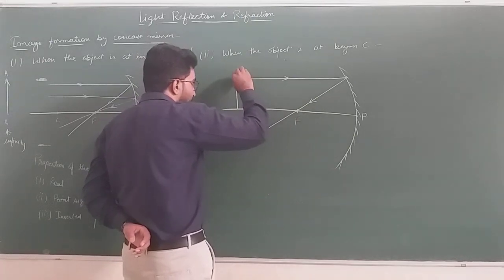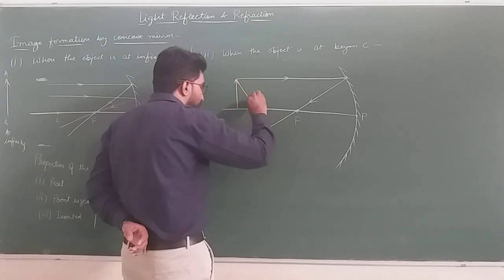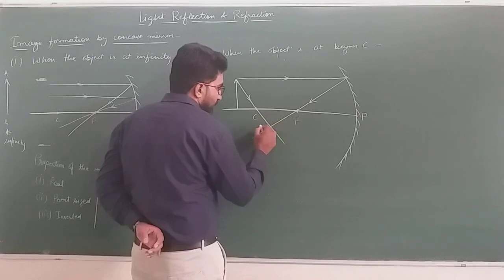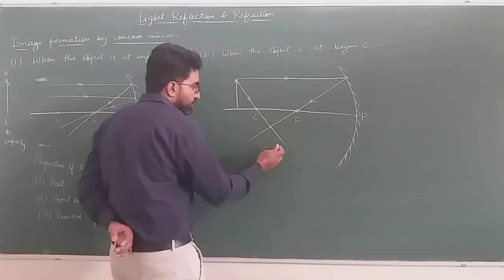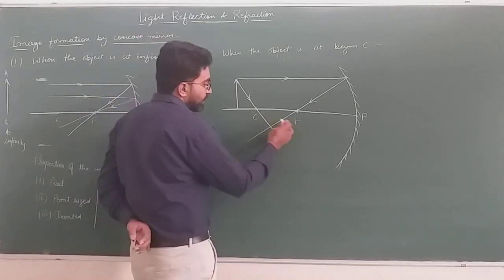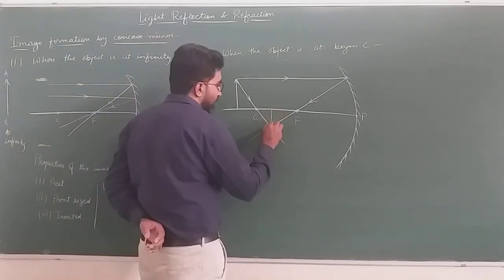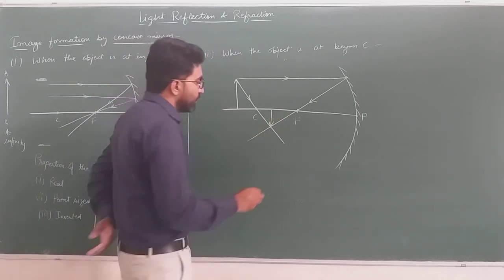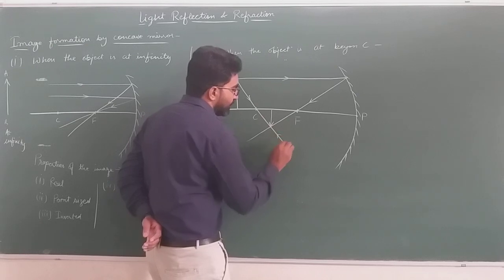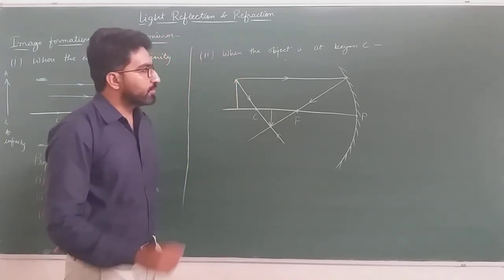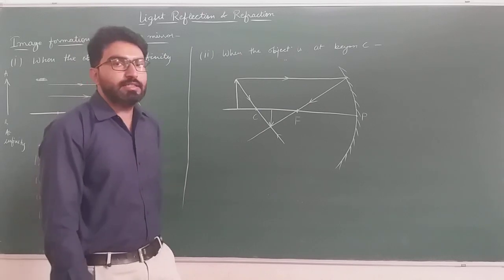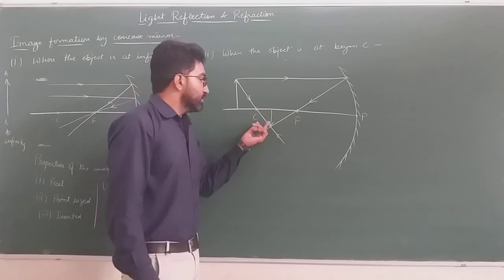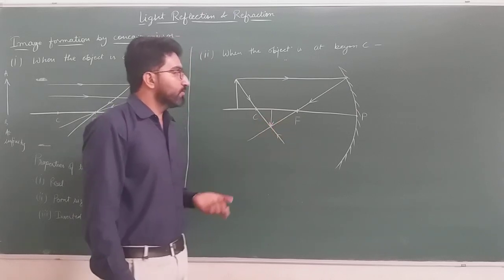When we are taking it from the center of curvature, then the image will form between C and F. Both of the rays meet in between C and F, so the image formed is between C and F. The ray passing through the center of curvature always retraces its path, because when the ray of light passes through the center of curvature, it acts like a normal incidence on the concave mirror. So the image formed is in between the center of curvature and the focus.